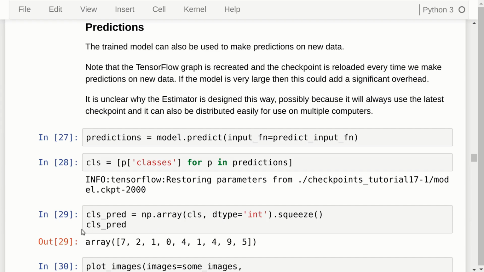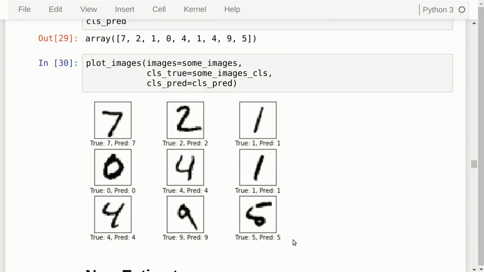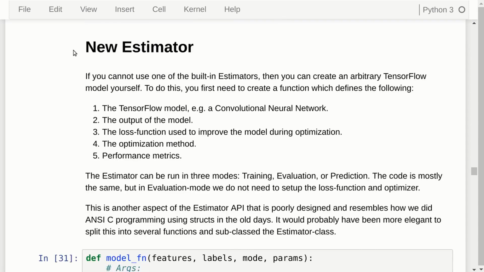And we have to do a bit of manipulations on the data that we get out. And I would encourage you to maybe make some more print statements here if you want to see exactly what is the data that is being output and that we are iterating over and so forth. But what we get out for those images are the class numbers that have been predicted. And we can plot that like so. For these 9 images, which are basically just the first images in the test set, the classifications appear to have been correct, all of them. Normally, I would show you incorrect classifications, but I have left that as an exercise at the end of this notebook.